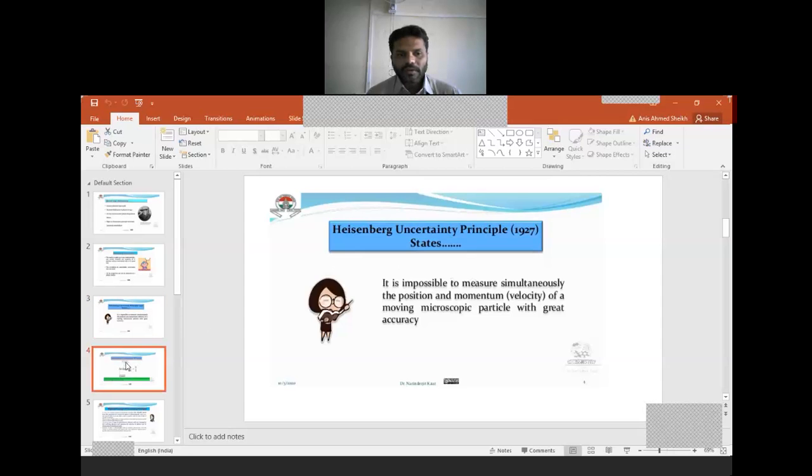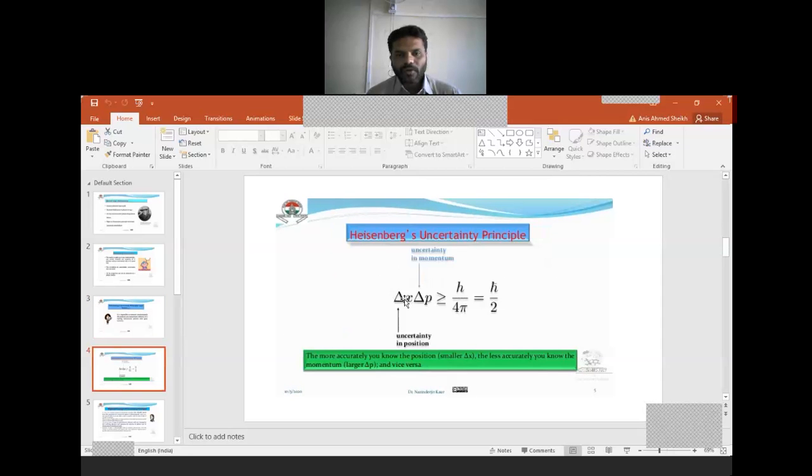This is explained by the expression del x into del p is greater than or equal to h upon 4 pi, where del x is the uncertainty in position, del p is the uncertainty in momentum, and the product is always bounded by a constant, h. This h is nothing but Planck's constant. Now we can easily understand this principle by taking one example.